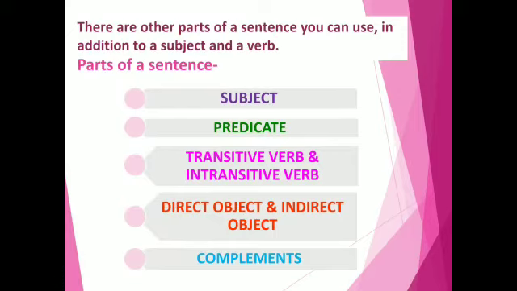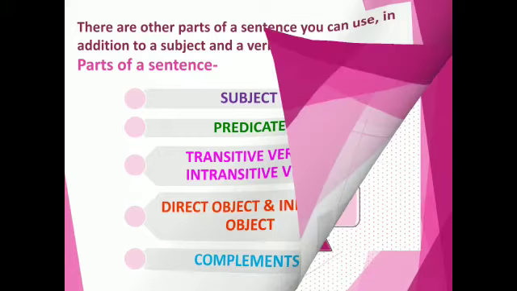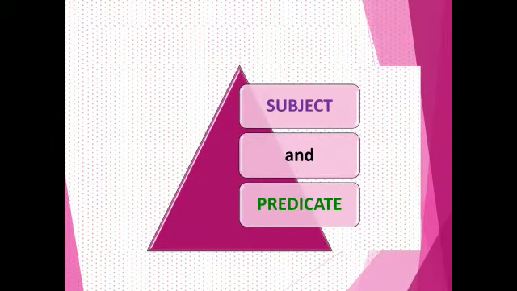There are other parts of a sentence you can use in addition to a subject and a verb. Parts of a sentence: subject and predicate, transitive verb and intransitive verb, direct object and indirect object, complements. At first, we will learn subject and predicate.